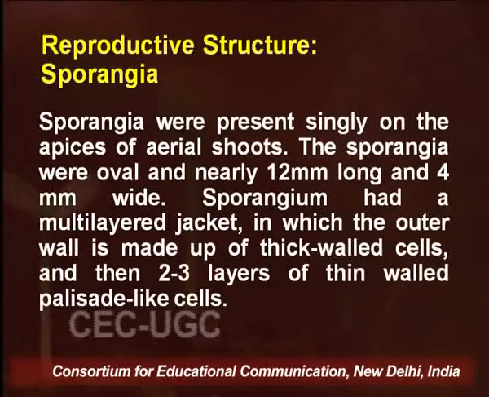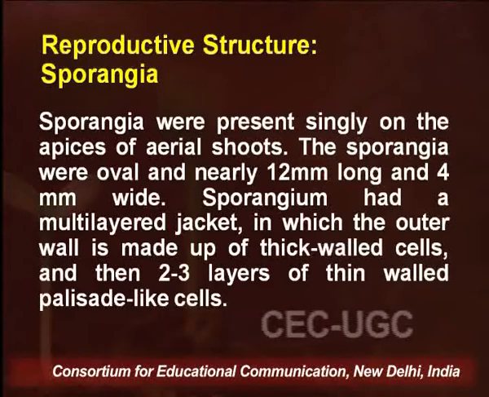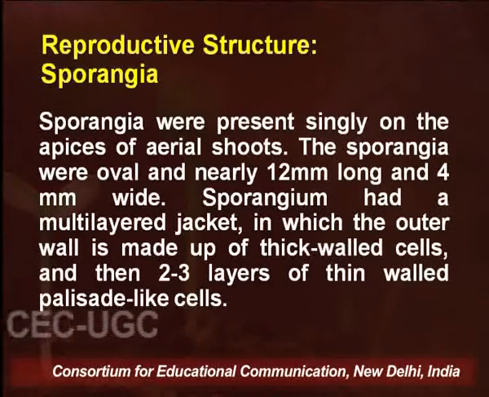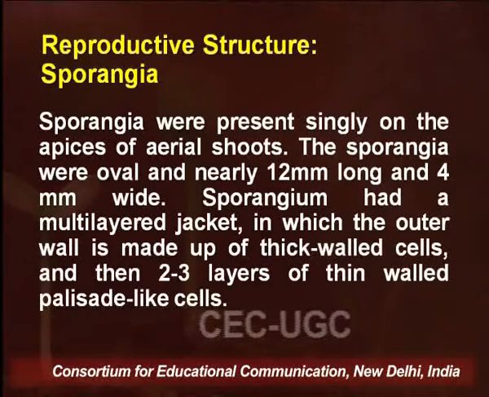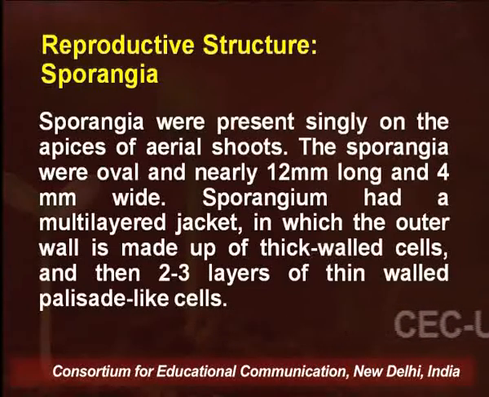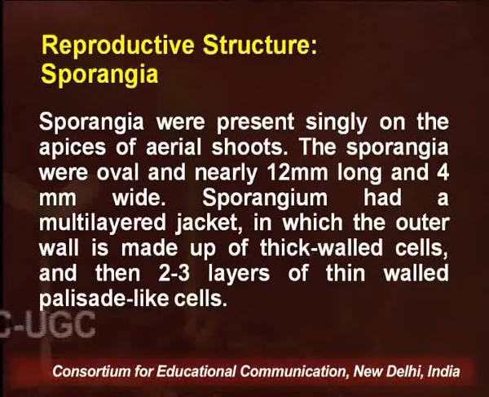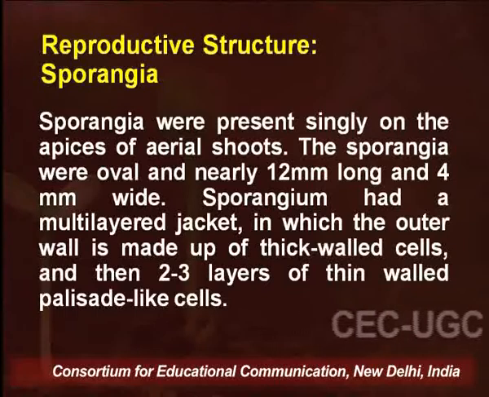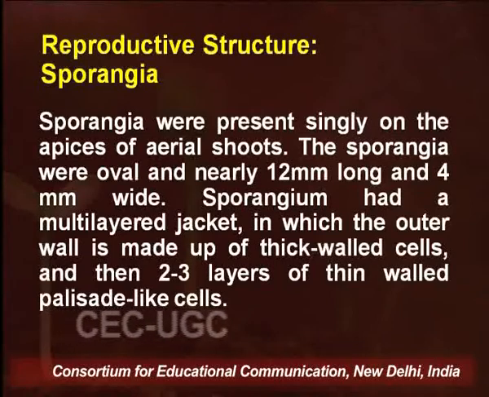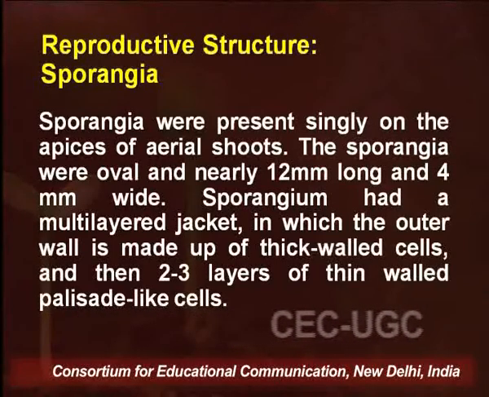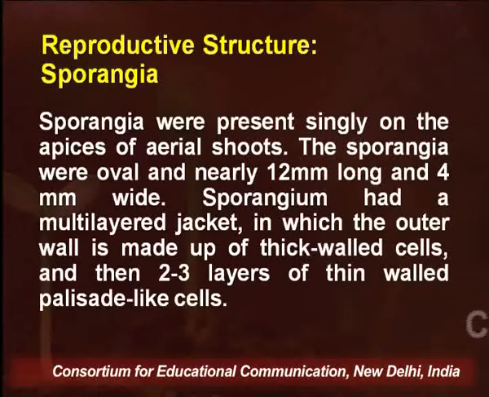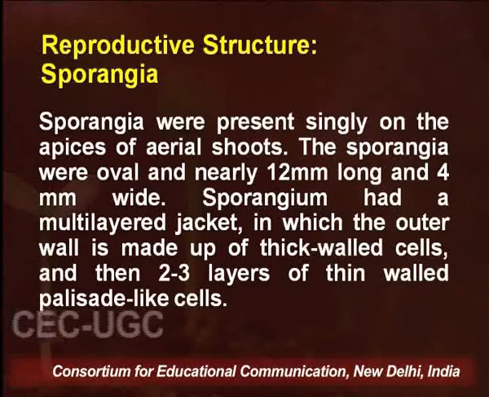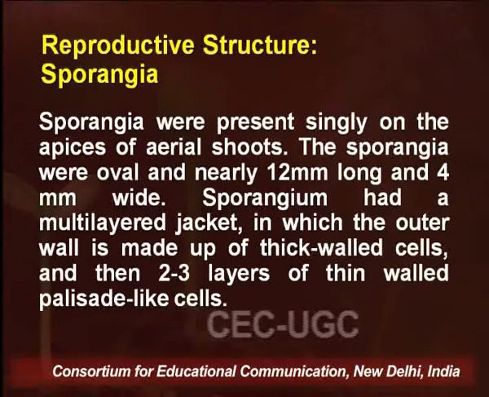Now, let us talk about the reproductive structures of Rhynia. The reproductive structure of Rhynia was mainly termed sporangia, and the sporangia were present singly on the apices of aerial shoots. The sporangia were oval and nearly 12 millimeter long and 4 millimeter wide. The sporangium had a multi-layered jacket in which the outer wall is made up of thick walled cells, and then 2 to 3 layers of thin walled palisade like cells were present.